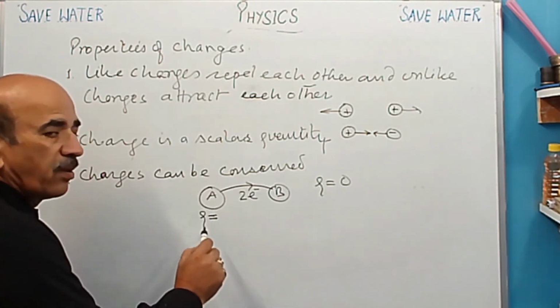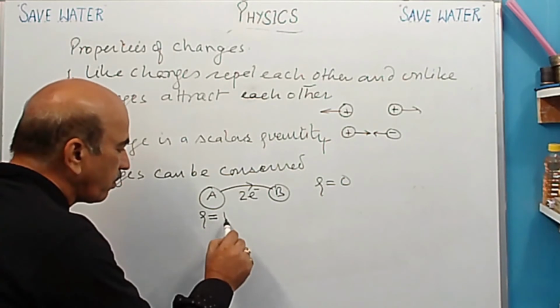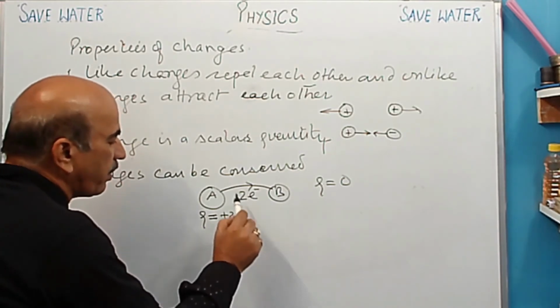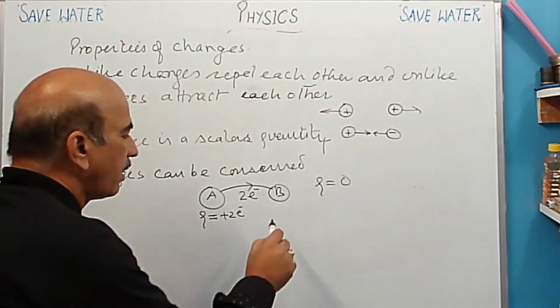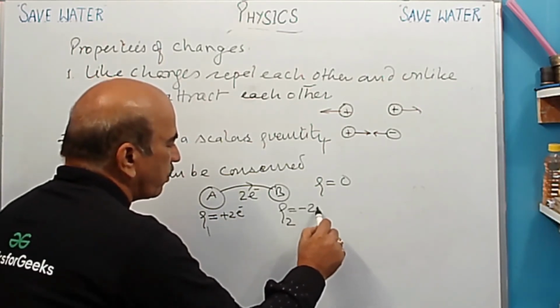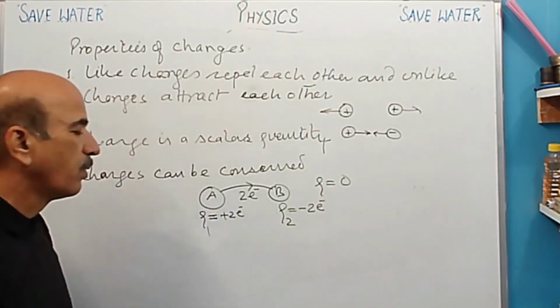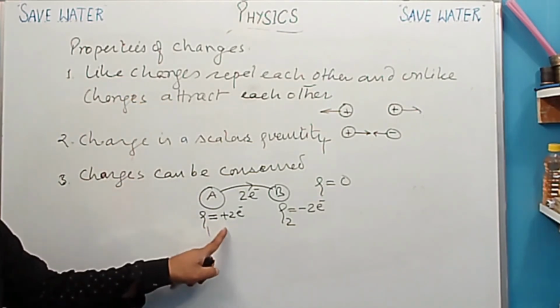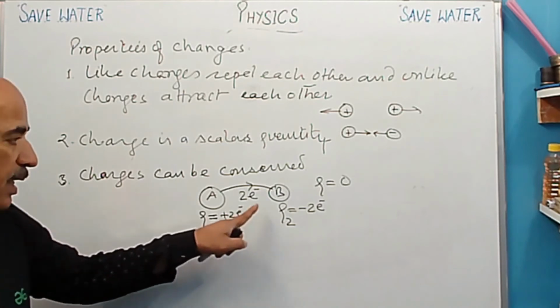It will have how much? +2. Okay, इस पर होगा +2 charge, and this it will have how much? This is Q2 and this is Q1. It will have -2. Yes, it will, because it is losing electrons. So it will gain positive charge and it is gaining electrons.